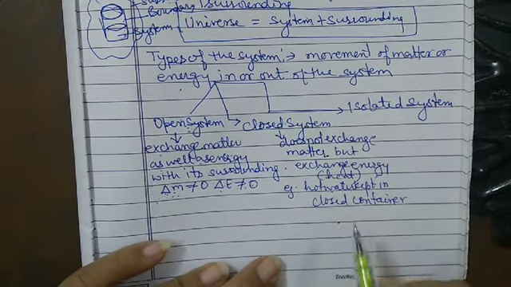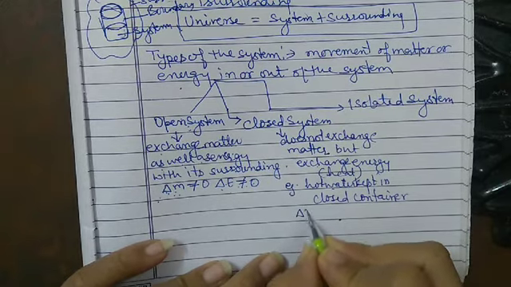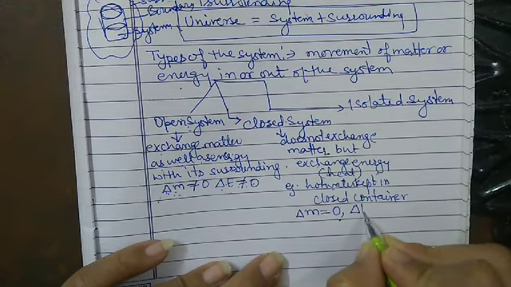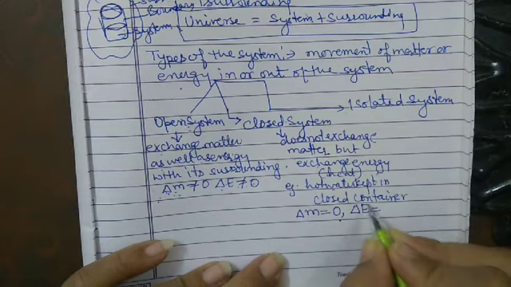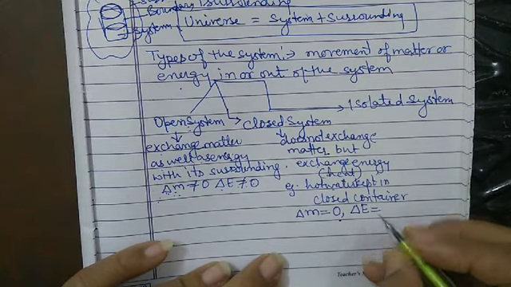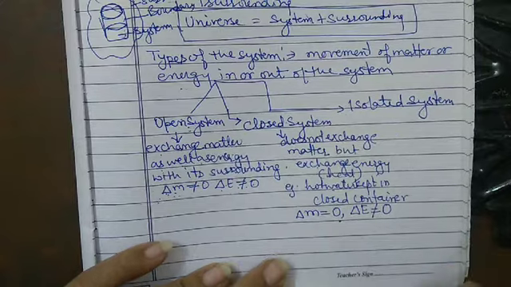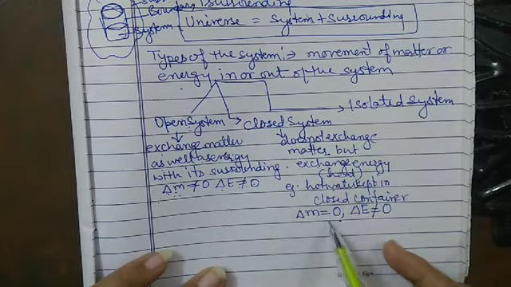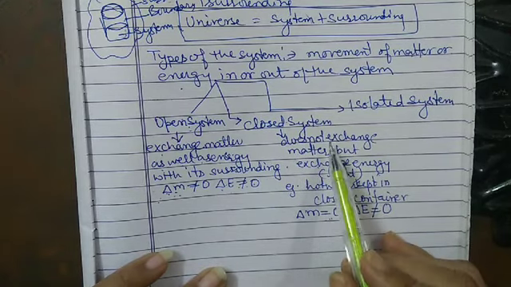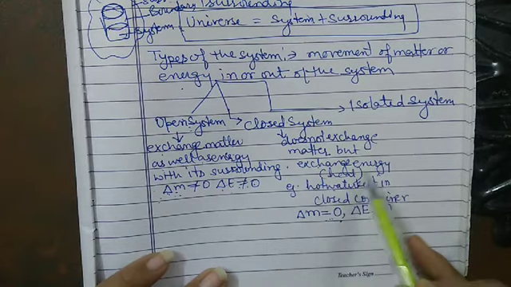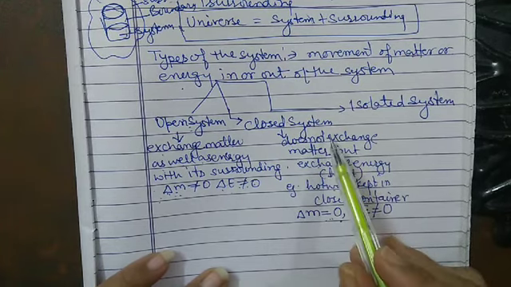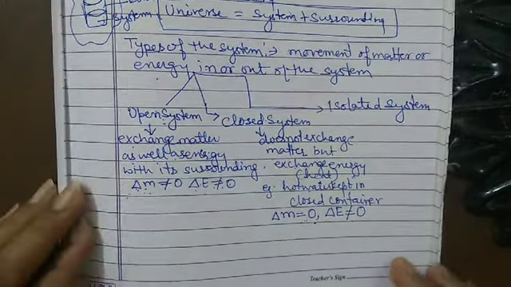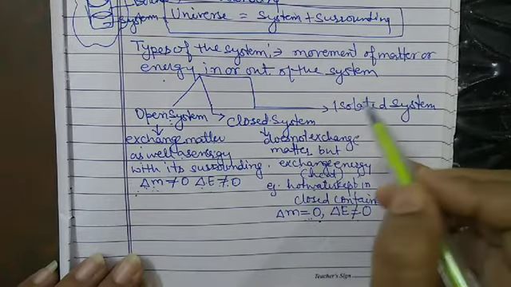So in case of the closed system, delta m, that is change in the mass, is equal to 0, as well as delta E, that is change in the energy, is not equal to 0 in case of the closed system, because mass does not exchange. The matter does not exchange but there will be the exchange of energy in the closed system between the system and the surrounding. Now the last type of system is called the isolated system.